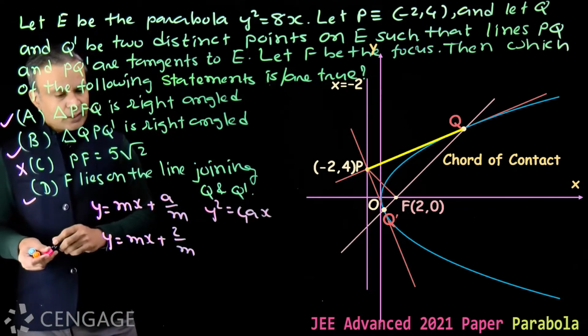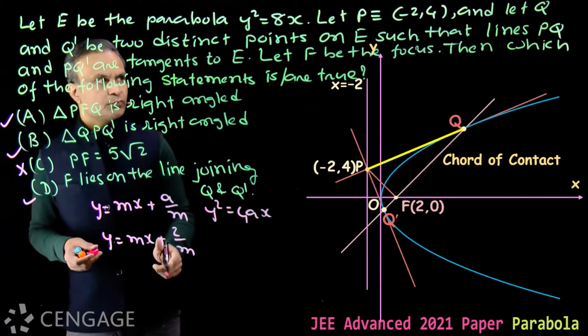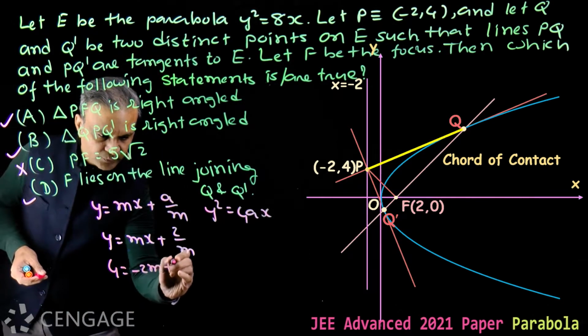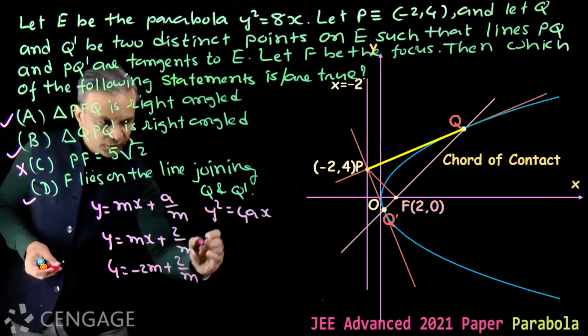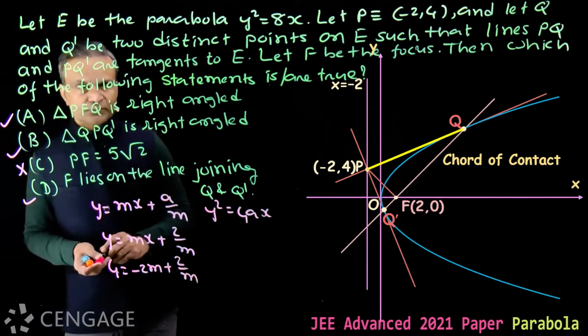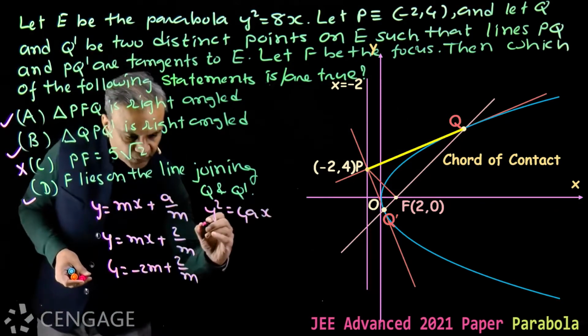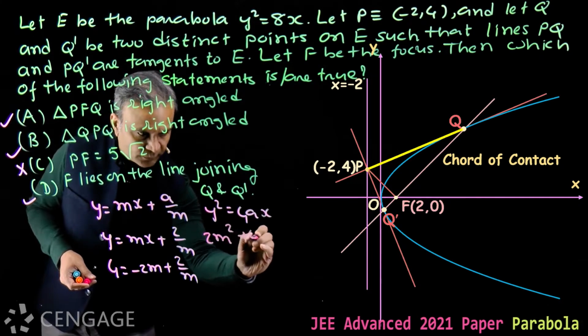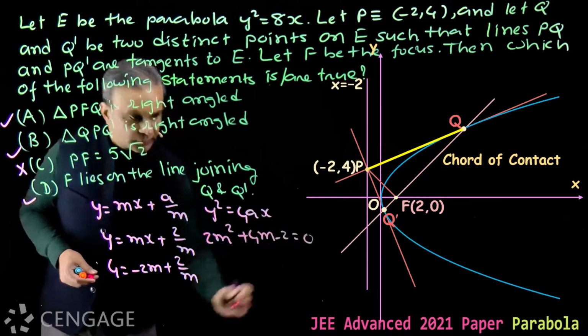Now this tangent passes through point P. So we have 4 is equal to minus 2m plus 2 over m. We get a quadratic in m because from point P we can draw two tangents, so definitely there will be two values of m. We have the quadratic in m, that is 2m square plus 4m minus 2 is equal to 0.